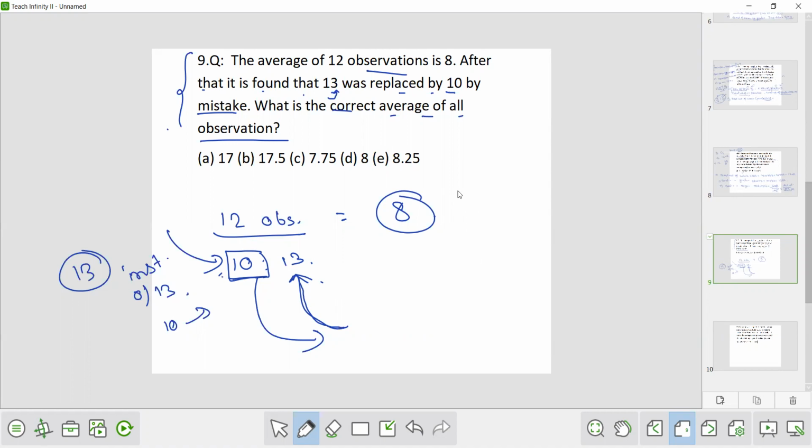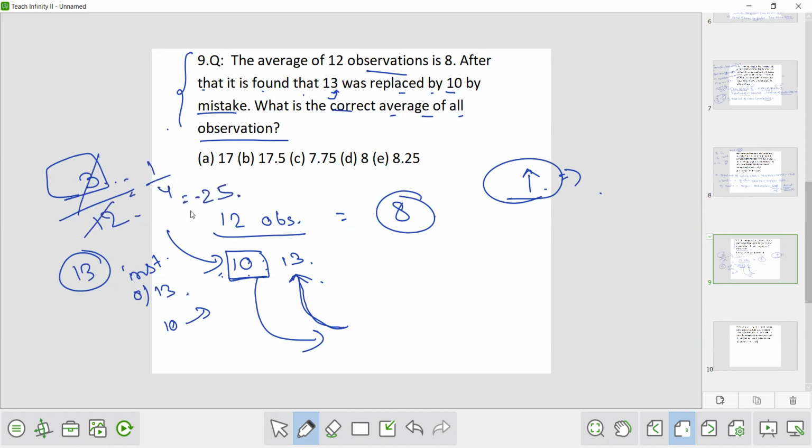So what will be the new average? The new average will increase. By how much? 13 is how much more than 10? It is 3 more. So this 3 will be divided among 12 observations. 3 by 12 is 1 by 4, that is 0.25. Each will increase by 0.25. So the average will be 8.25.